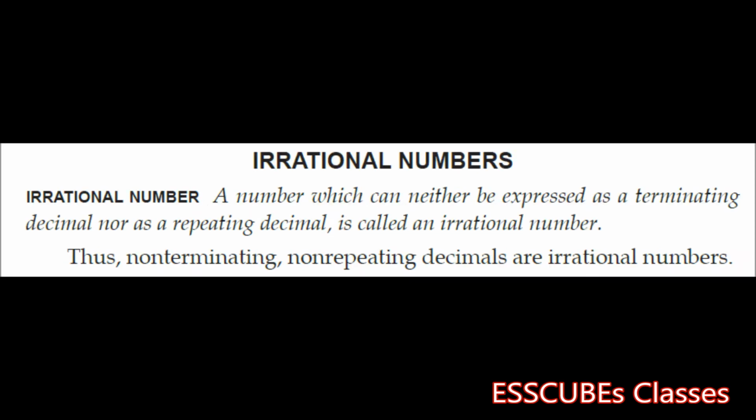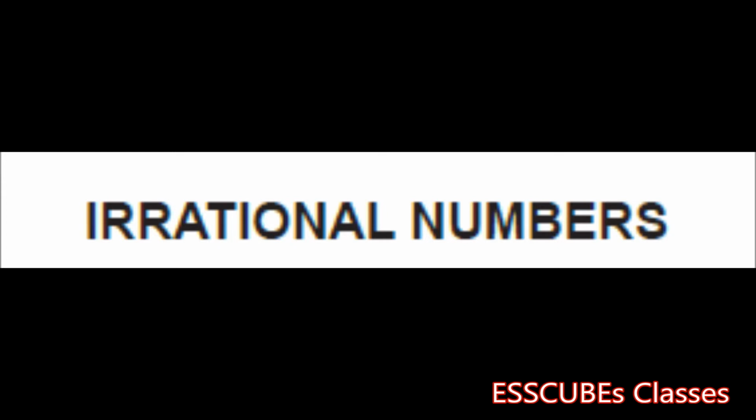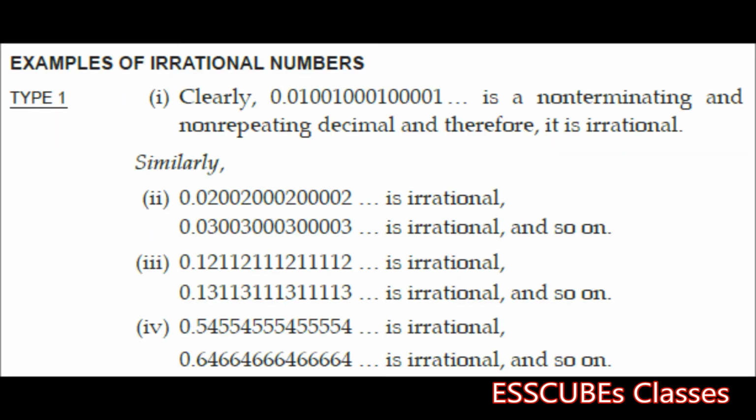The numbers that are expressible as non-terminating and non-repeating decimals when expressed in decimal form are known as irrational numbers. For example, every non-terminating and non-repeating decimal is irrational.